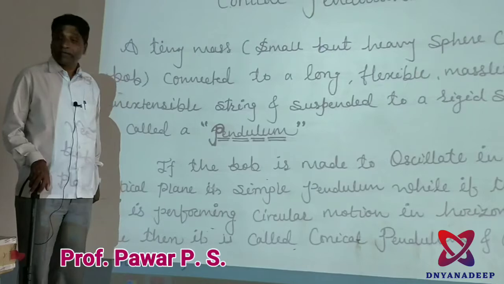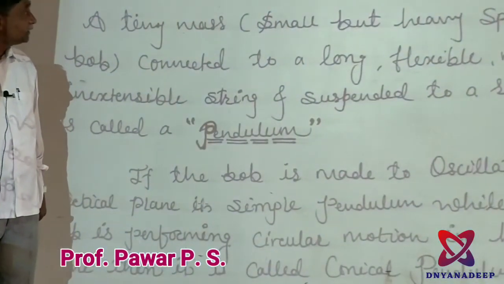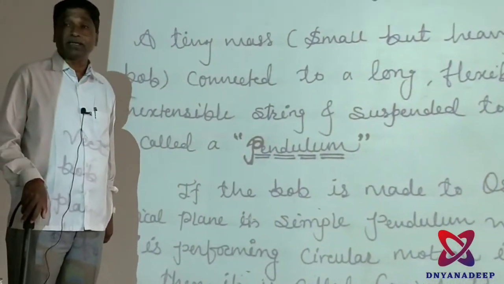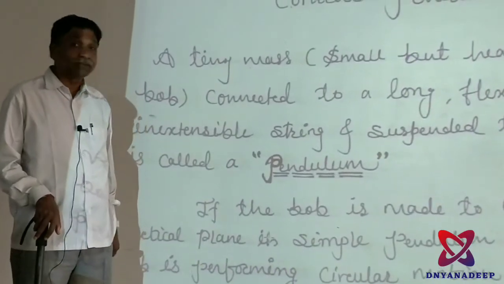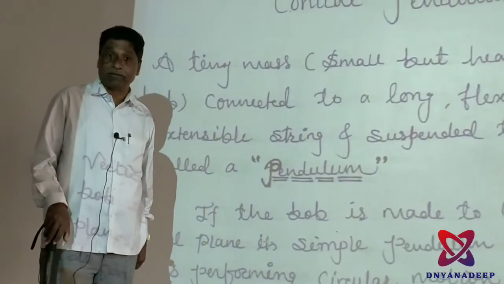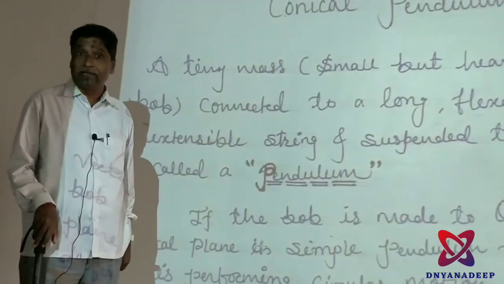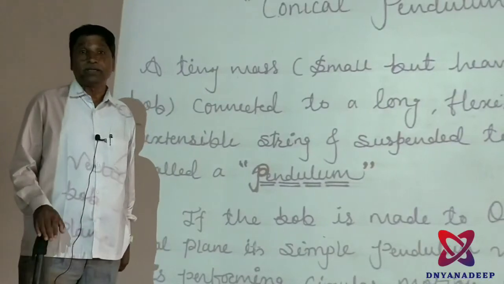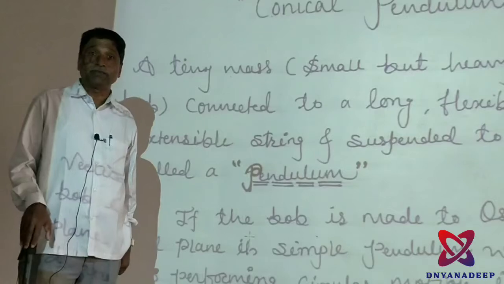Now we have to teach a subject about physics. In this academic year, you have to take a new syllabus, and in that new syllabus, our first topic is rotational dynamics. In rotational dynamics, you have to see what is meant by circular motion, uniform circular motion, and position vector or radius vector.